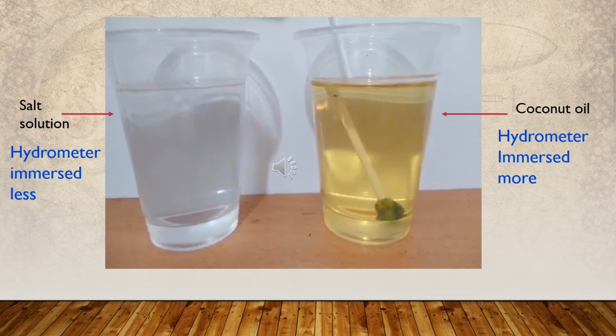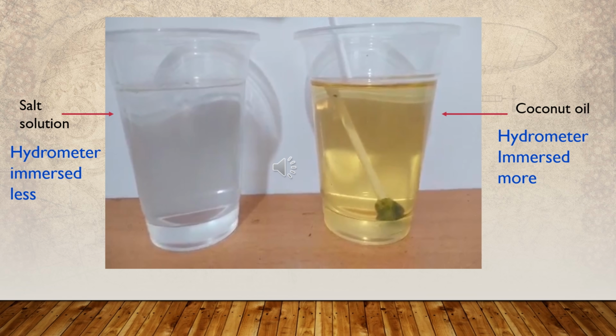Now we are engaged in a simple activity to identify the density of these two solutions. On the left side, there is a salt solution, an amount of salt dissolved in water, and on the other side, there is a sample of coconut oil. When we dip the hydrometer inside these two vessels, we can observe the behavior of the hydrometer in these two solutions.